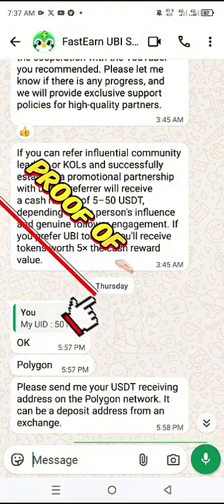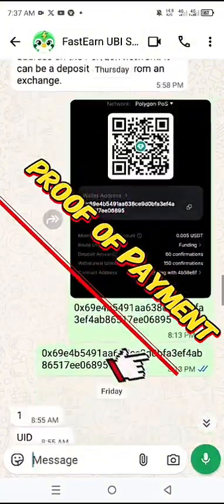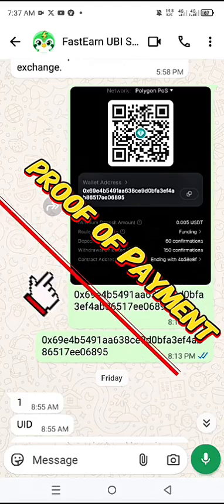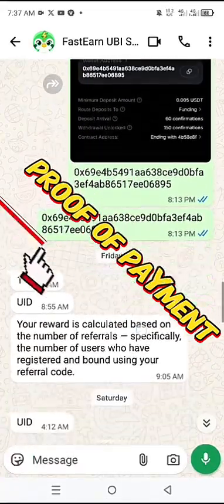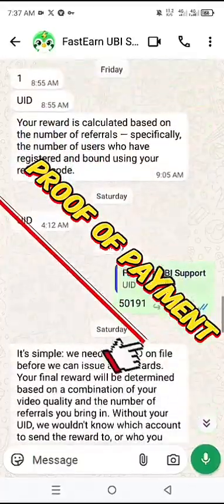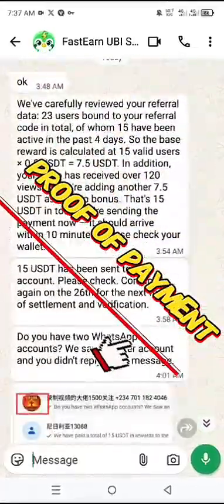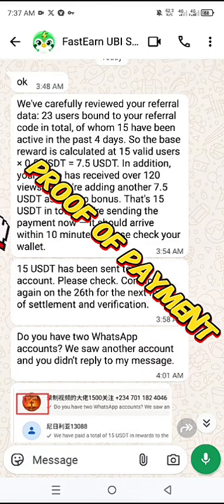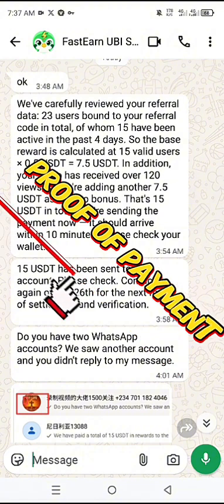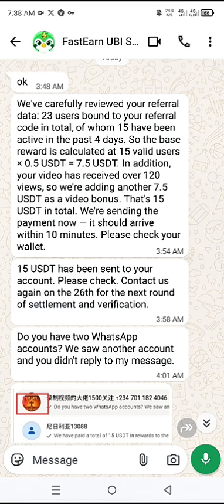Yesterday was to be my payment, but I was contacted on Telegram to submit my payment data, like the wallet I would like to receive my reward, and also my UID, which I sent on Sunday. This morning I woke up to see this information that about 23 people used my link. I was even surprised because it ought to have passed 100 because of the large community I have. It seems some people are not taking this project very seriously.